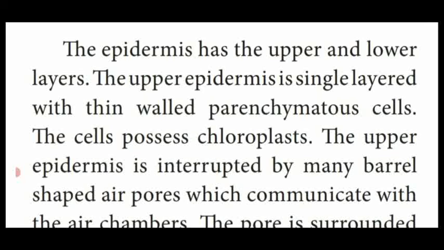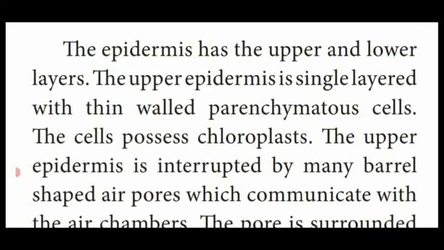The upper layer, as we have studied in the anatomy of 11th standard, is made up of a single layer of thin walled, closely packed parenchymatous cells. In some regions, this parenchymatous layer leaves a small opening known as an air pore.